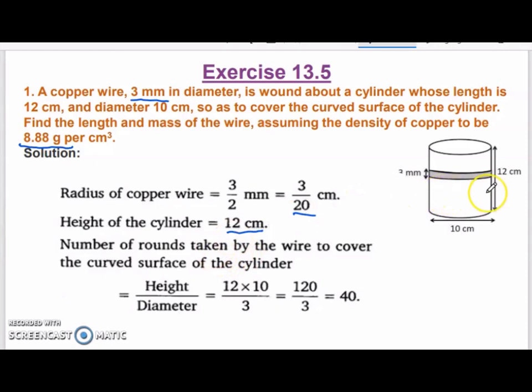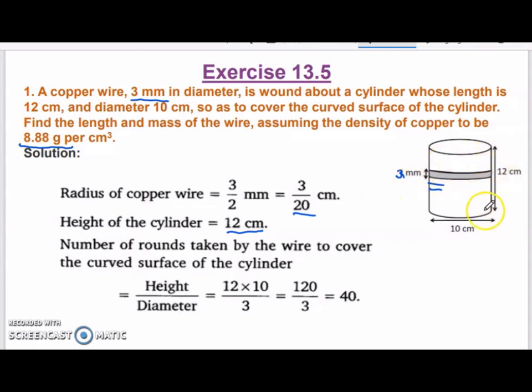Now how many rounds of this wire will be required? Now this is 3 millimeter, which is covering one round. 3 millimeter of the cylinder will be covered in one copper wire's round. So how many such rounds will be needed? If I cover it 2 times, then another 3 millimeter, then another 3. So first you have to see in how many rounds it will be covering this entire length 12 centimeter.